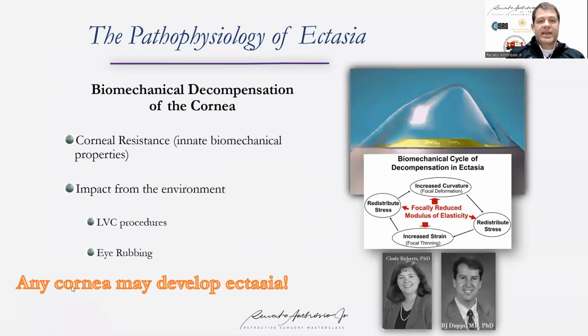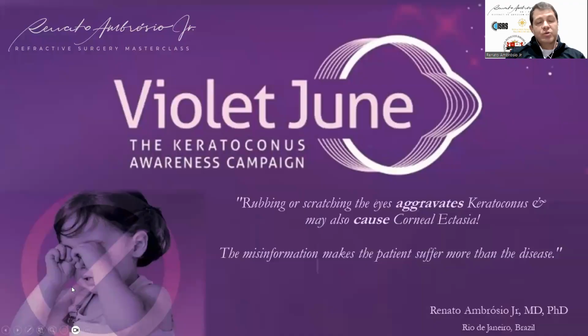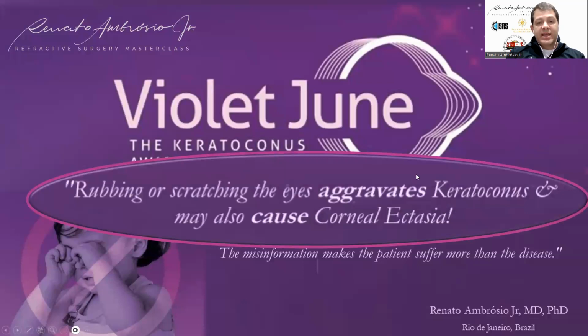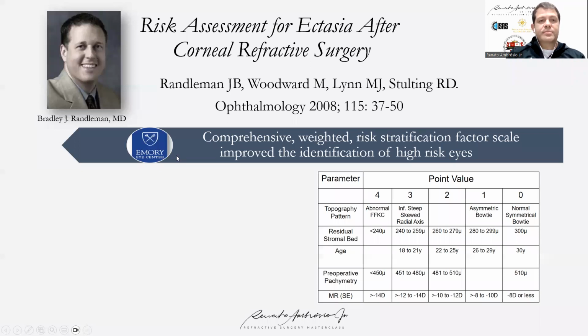So if you want to avoid ectasia, start by telling patients not to rub the eye, not to sleep over the eye, not to scratch the eye, because it can aggravate keratoconus and eventually cause ectasia, which is a major concept of the keratoconus awareness campaign that we had in Violet June.